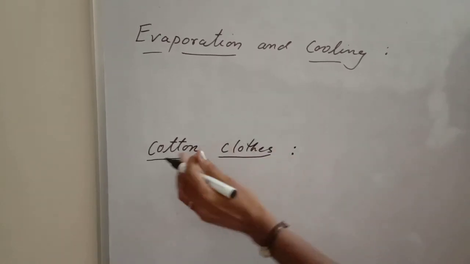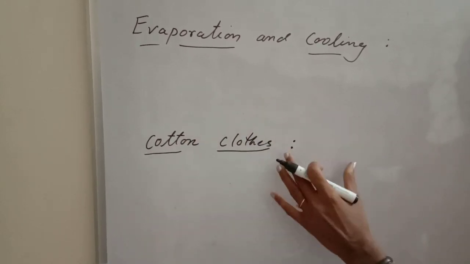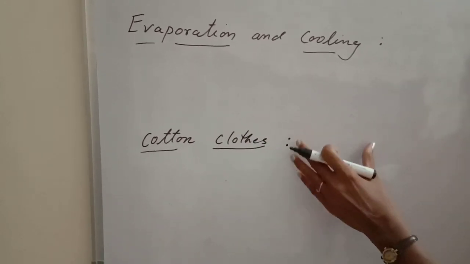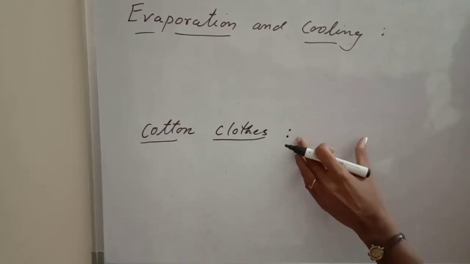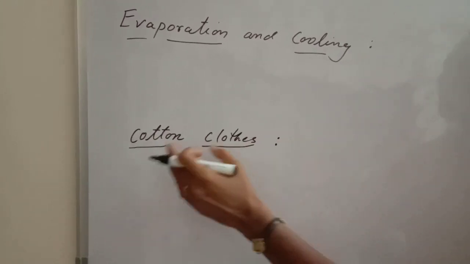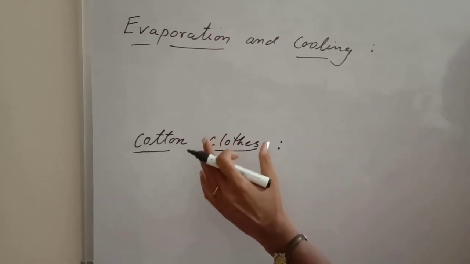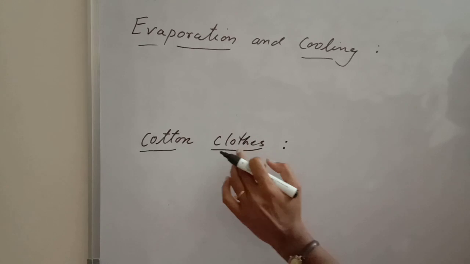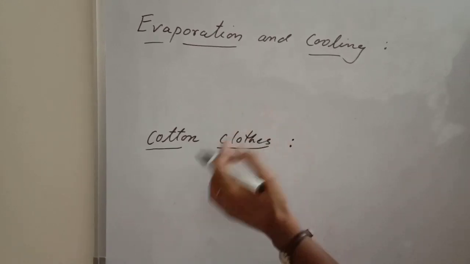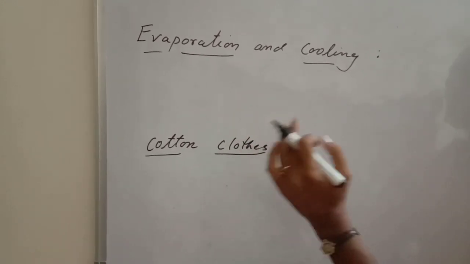That cotton cloth will absorb the water molecules which our body is producing. Now the evaporation becomes easier from that cloth. So it's very comfortable to wear cotton clothes in summer because evaporation of sweat is easier when we are wearing cotton clothes.